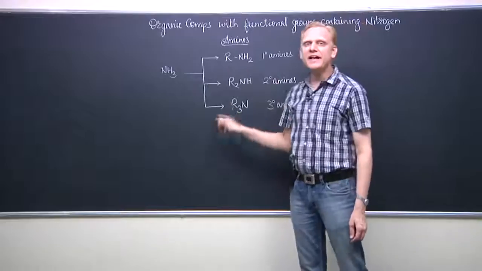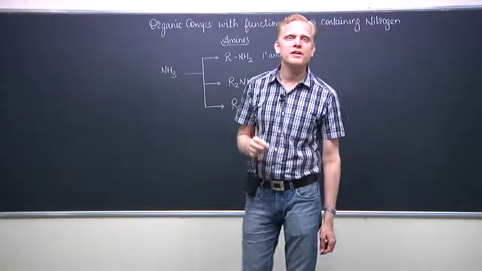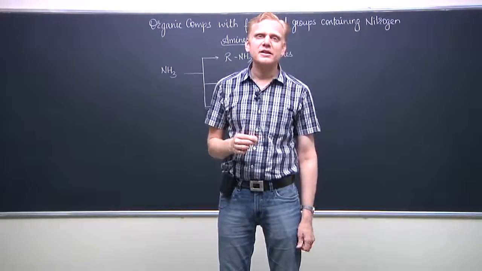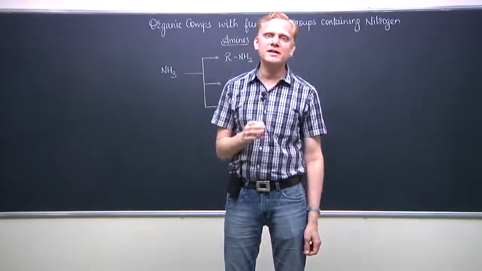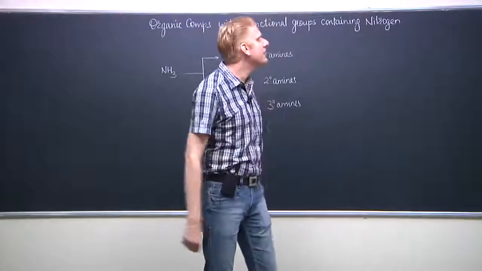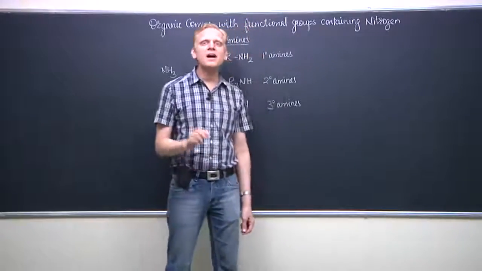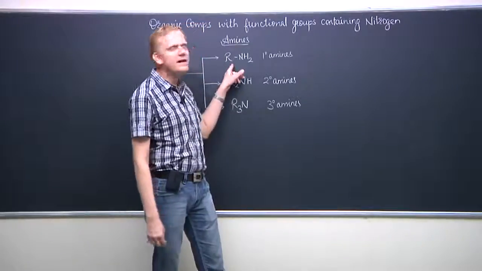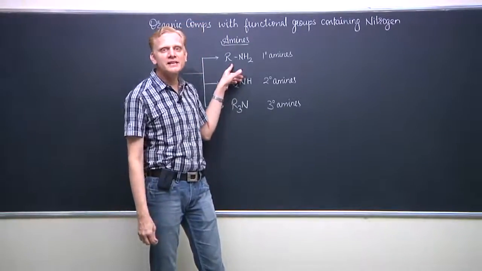Instead of the aliphatic hydrocarbon parts, we can also have aromatic hydrocarbon structures. In the aromatic hydrocarbon structures, the compounds will be categorized as aryl amines. Aryl amines means when the hydrocarbon part is an aryl group.